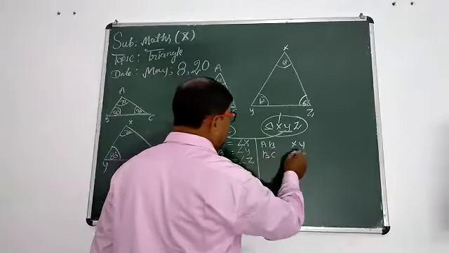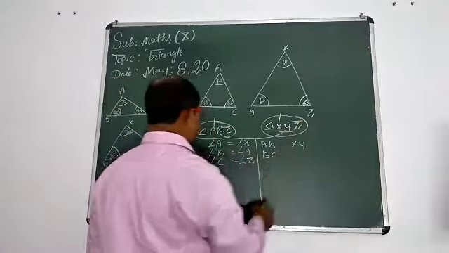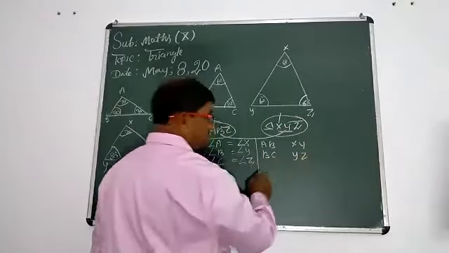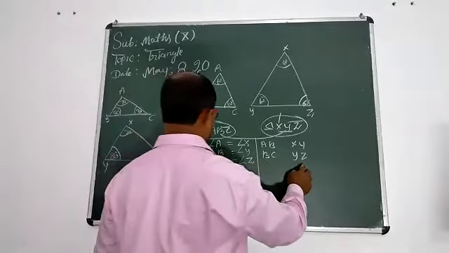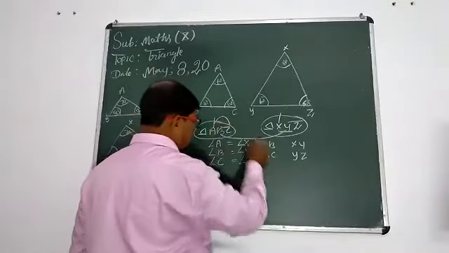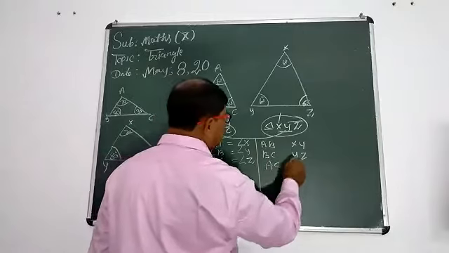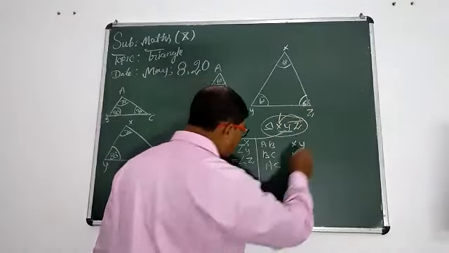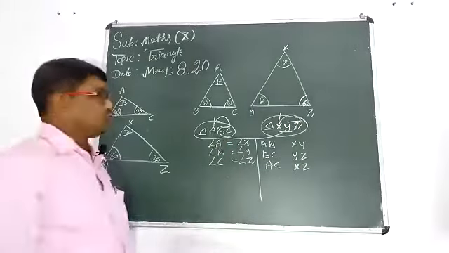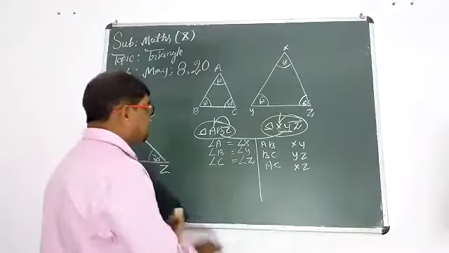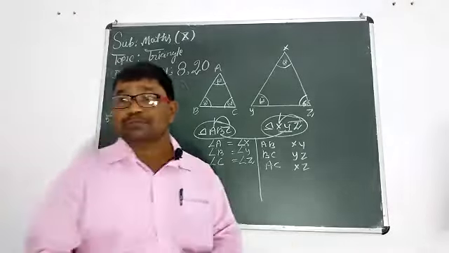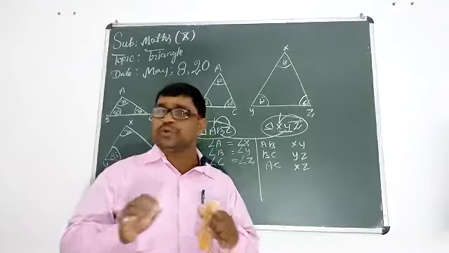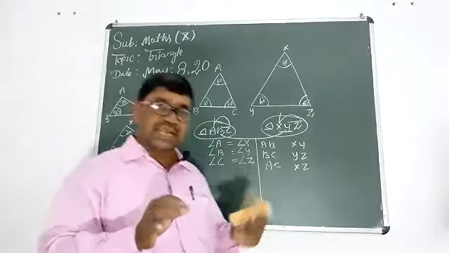If BC equals YZ, because the second side is YZ, they are called corresponding. Similarly, the third side is AC. If AC equals the third side XZ, they are called corresponding. We should try to understand these two combinations, corresponding angles and corresponding sides.